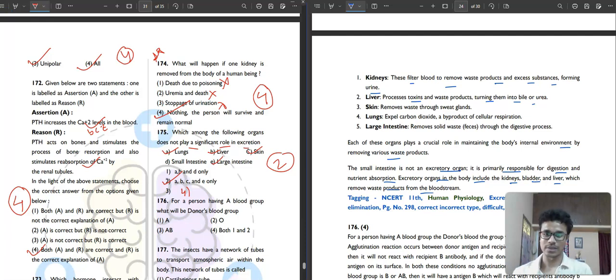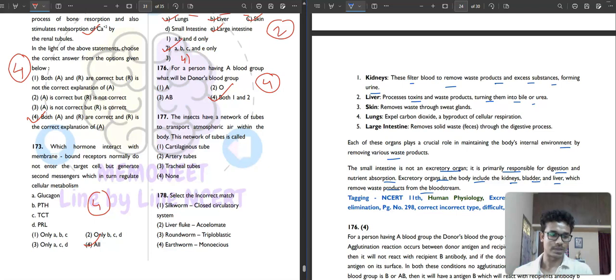Then 176. For a person having blood group A, what will be the donor's blood group? Both A and O can donate. So the fourth option will be your correct answer, because they have antigen A and anti B. B can't be the donor.